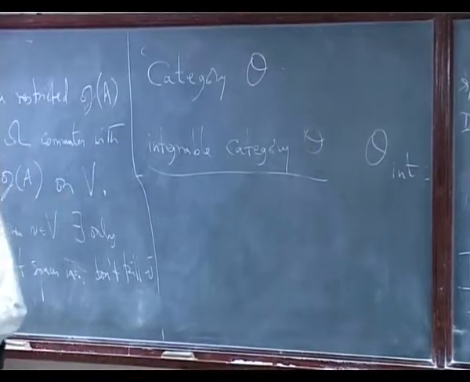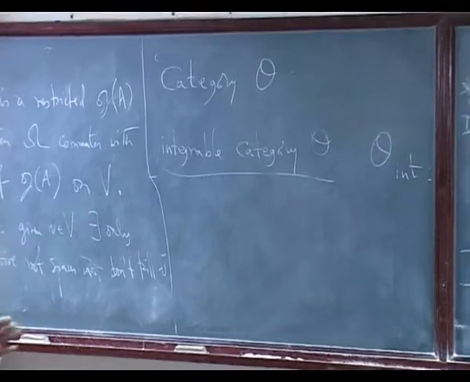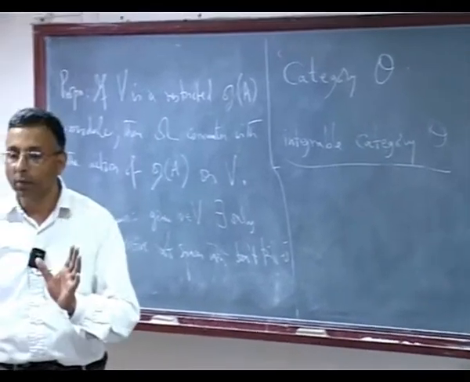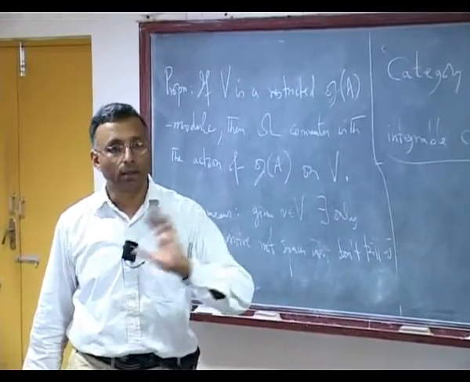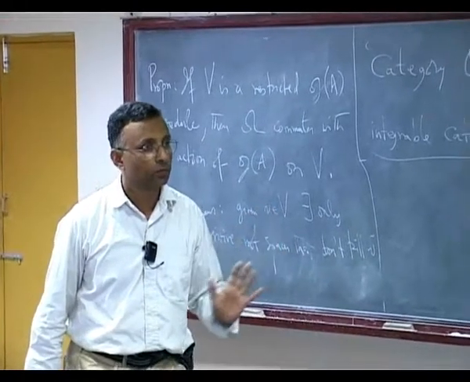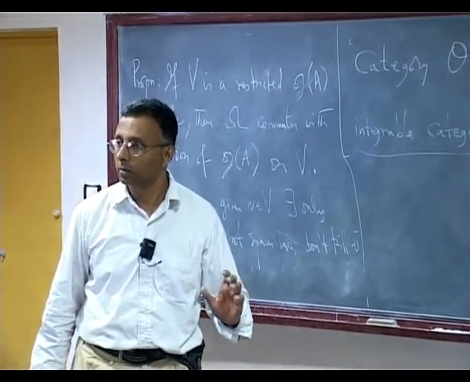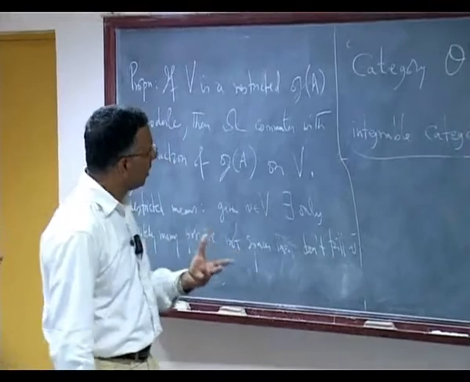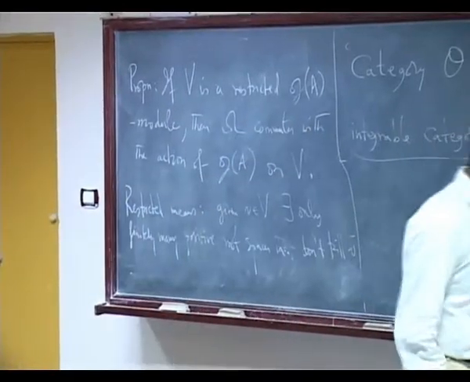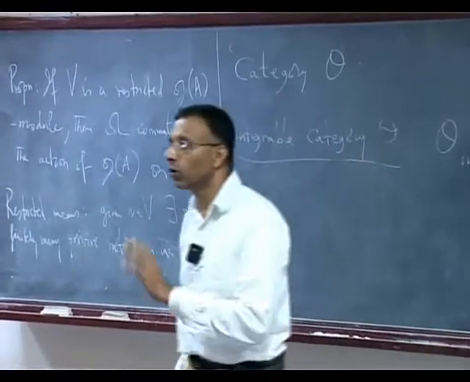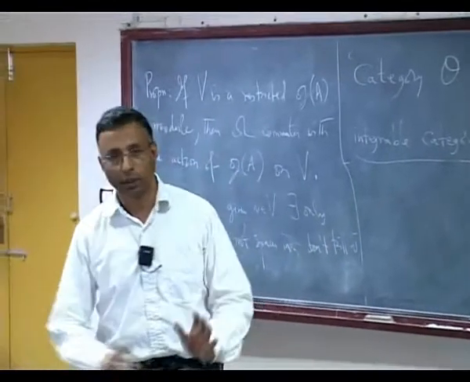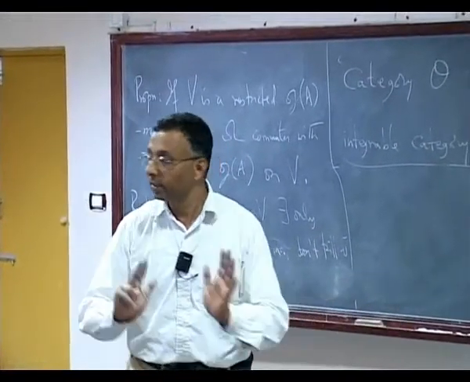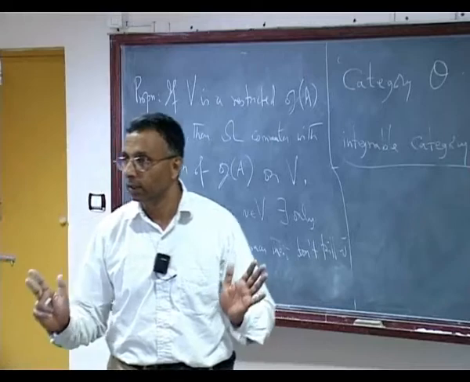So the statement in Kac says that an integrable module in category O is a sum of irreducible modules. In fact, he says a module in category O is integrable if and only if it is a sum of irreducible modules. That's the way it's stated. Okay, this is the statement of complete reducibility that we want.